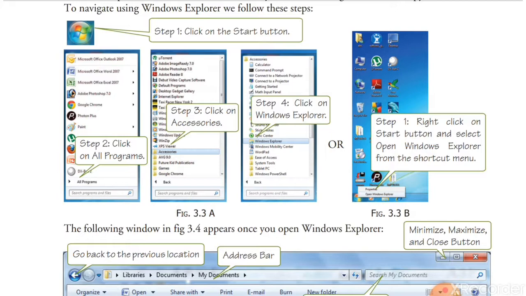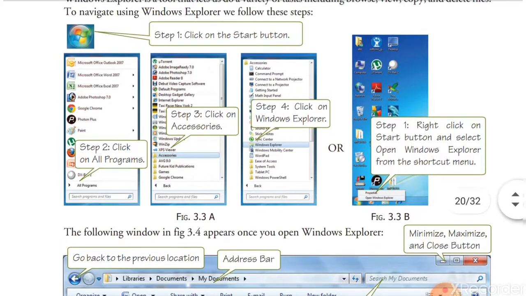Understood? First step, click on the start button at the taskbar, that is at the bottom of the screen. Click on the start button, click on all programs, click on accessories, then click on Windows Explorer. Fourth step.